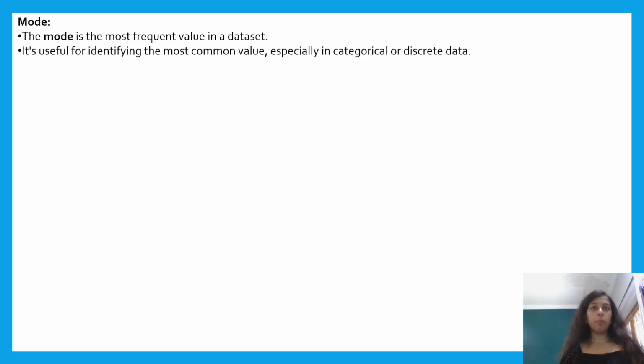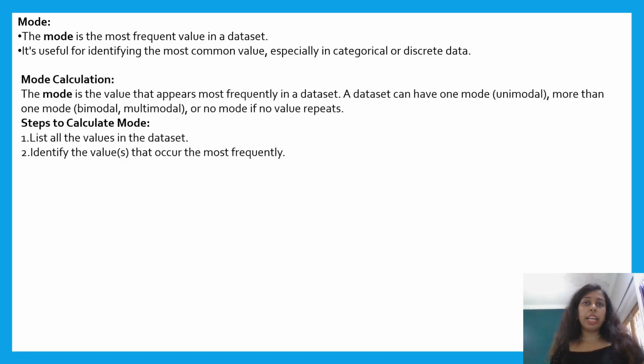Finally, let us look at the mode. The mode is the value that appears most frequently in your dataset. Unlike the mean and median, which are used primarily for numerical data, the mode is often useful when dealing with categorical data. For instance, if you are running a retail business, the mode can help you identify the most commonly sold product or the most popular shoe size. Knowing the mode helps you understand what's popular or frequent in your dataset.